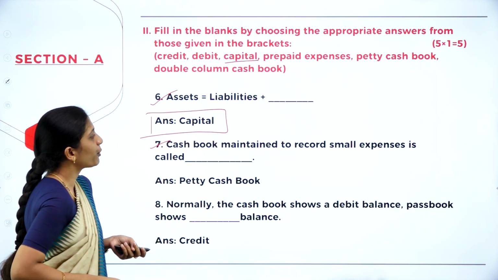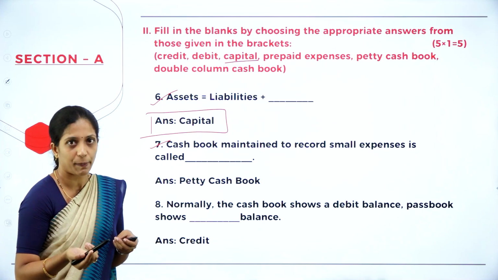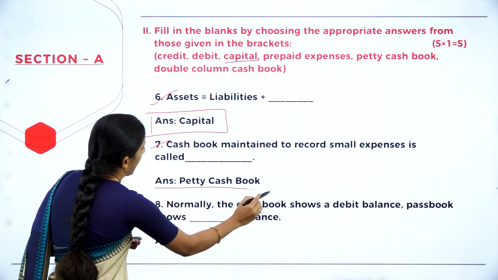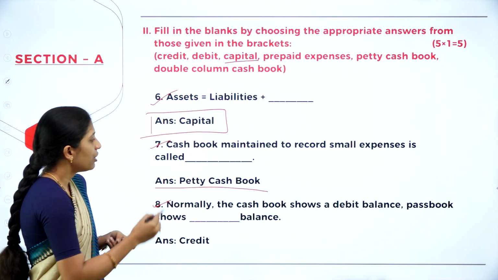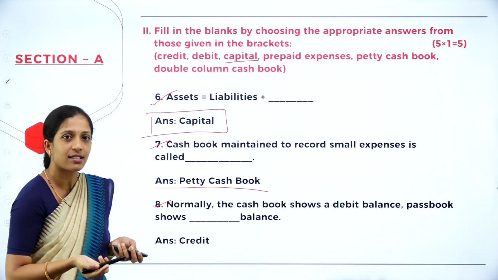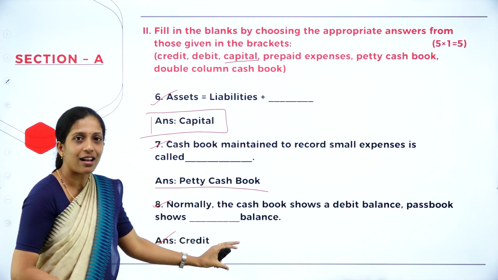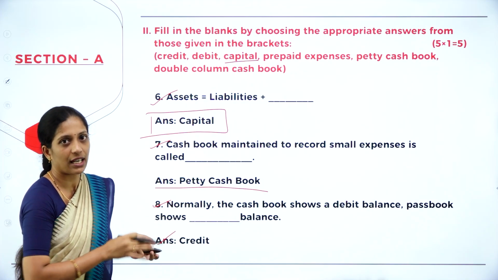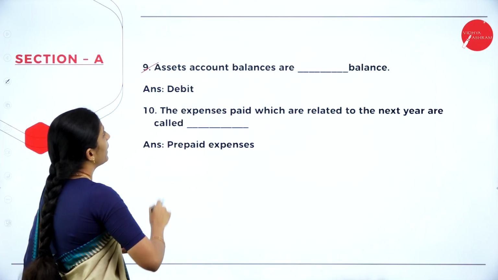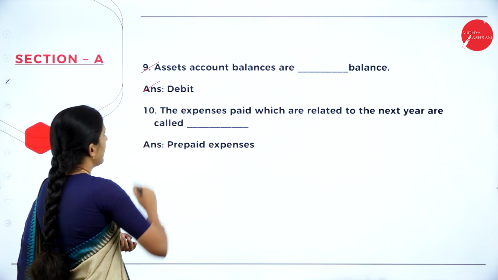Seventh one is cash book maintained to record small expenses, in which we are going to maintain the small expenses. That is petty cash book. Next, eighth one, normally the cash book shows a debit balance, passbook shows dash balance. So your answer is credit balance. From here you have to take the answer and you have to match here in the fill in the blanks. Next, ninth one, asset account balances are always dash balance, debit balance.